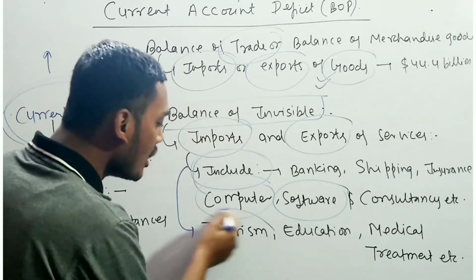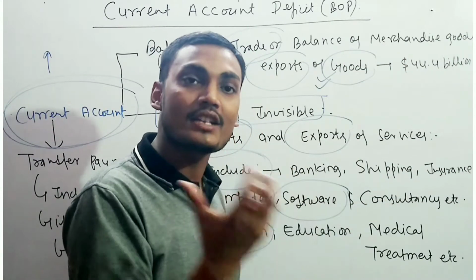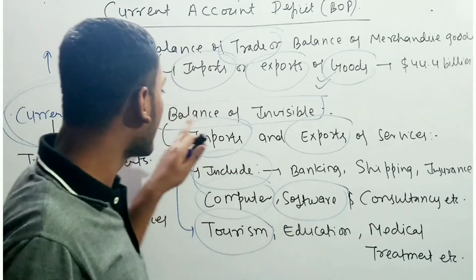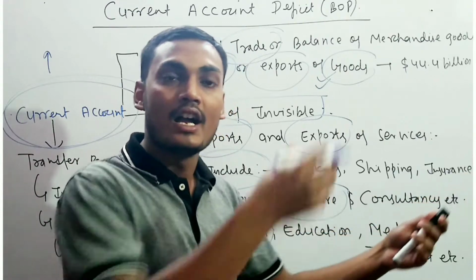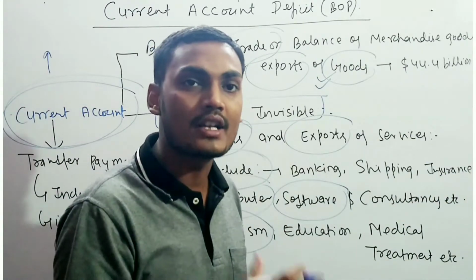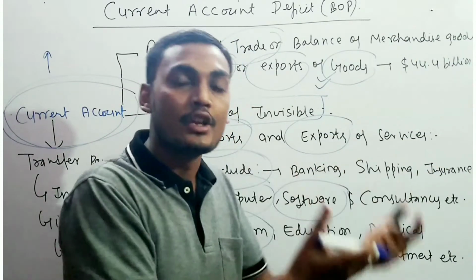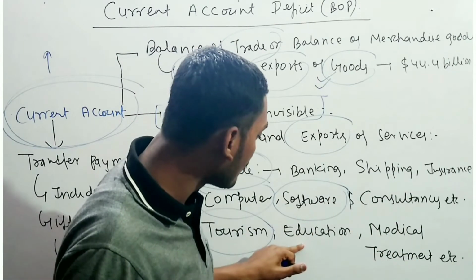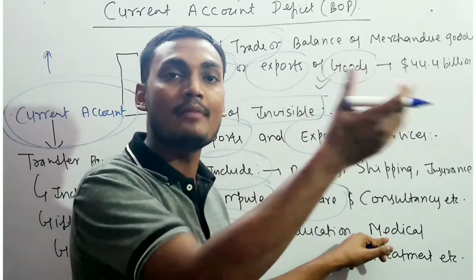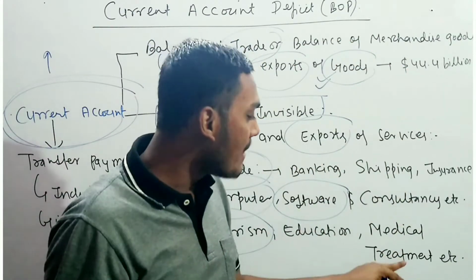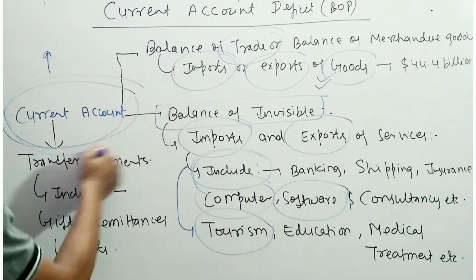If you talk about tourism, obviously foreign tourists come to India and Indian tourists go to foreign countries, so inward and outward tourism comes under the balance of invisibles. Another is education: some foreign student comes to India and takes admission in Delhi University or an IIT, and obviously we go to foreign countries like Germany, USA, Canada and so on. That is also inward and outward education. If you talk about medical treatment, like Sonia Gandhi sometimes went to Italy or the USA, this is where a transaction takes place, and all this comes under the current account.